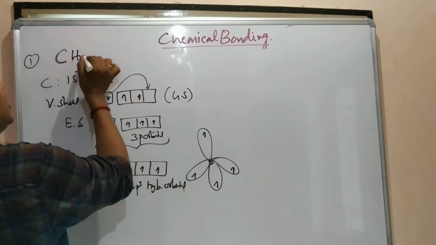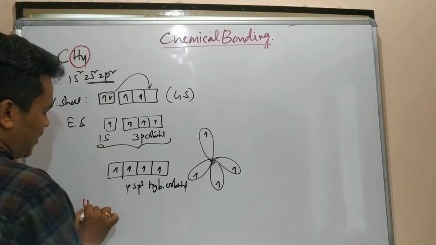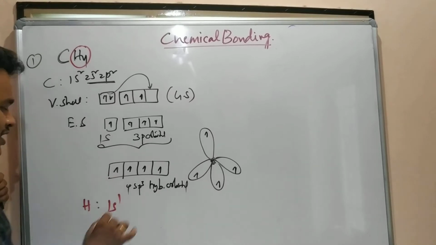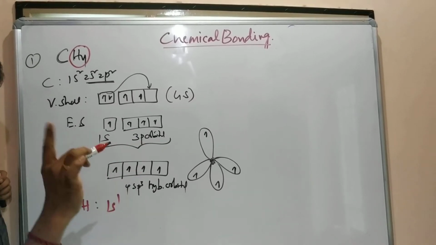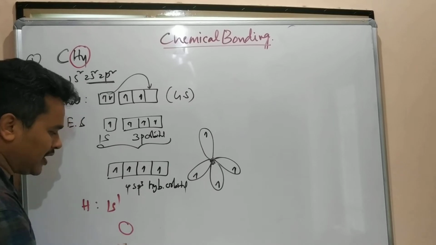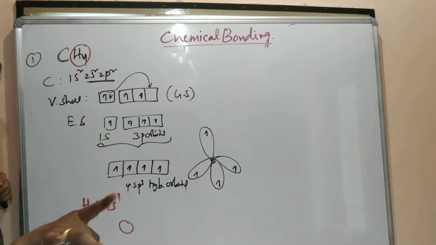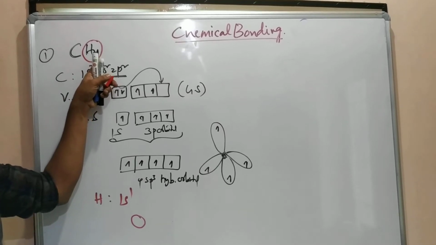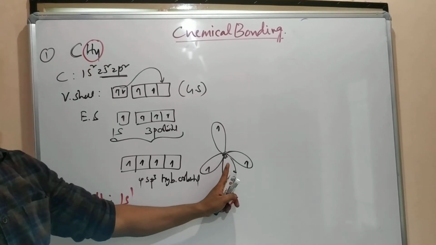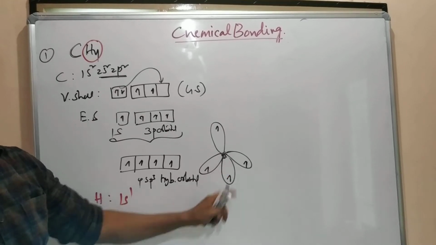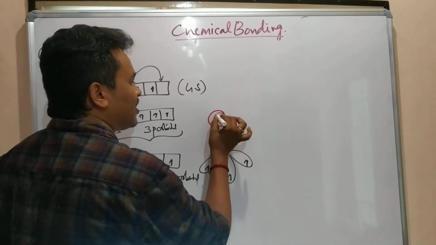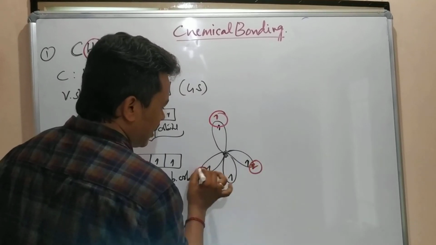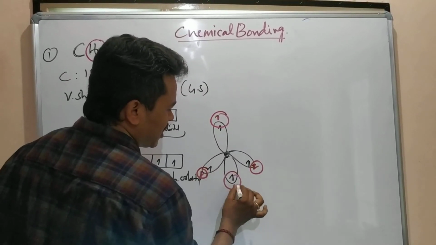My molecule is CH4. How many hydrogens are there? 4 hydrogens. What is the electronic configuration? Hydrogen is 1s1. Each hydrogen contains 1 electron in its spherical s orbital. Now carbon is ready to make bonds with the hydrogens. The first hydrogen comes with 1 electron, the second hydrogen with another electron, the third hydrogen with another, and the fourth hydrogen also comes with another electron.